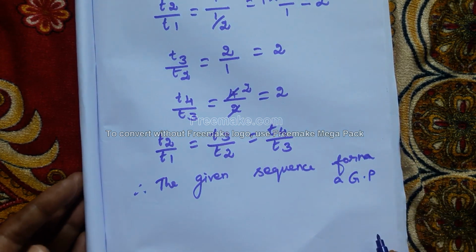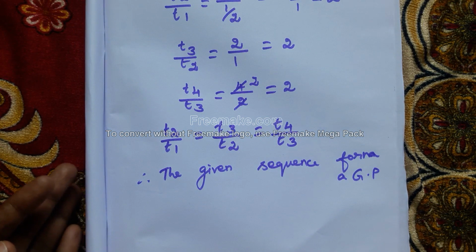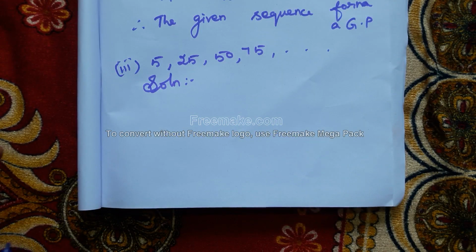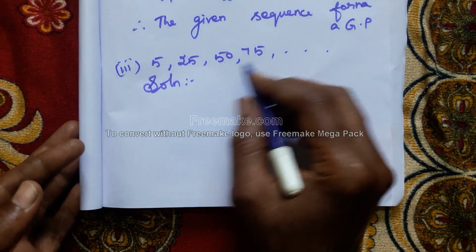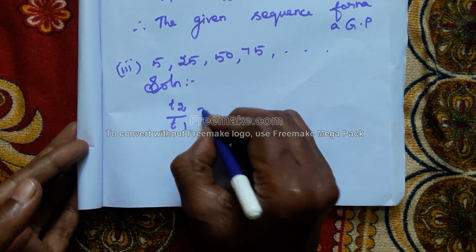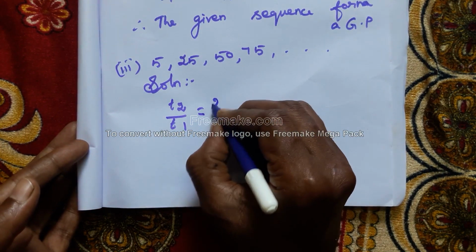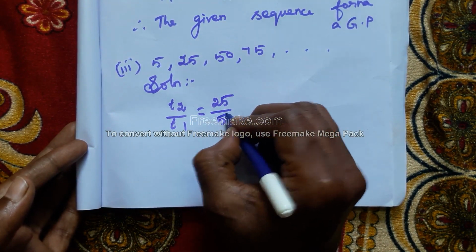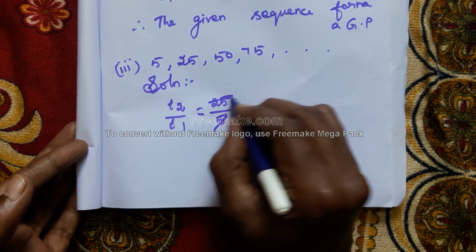Okay, then we can go for the third problem. Next: 5, 25, 50, 75, etc. Here also we check T2 by T1, which is 25 by 5, equal to 5.